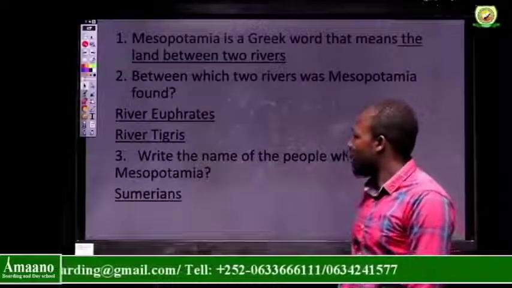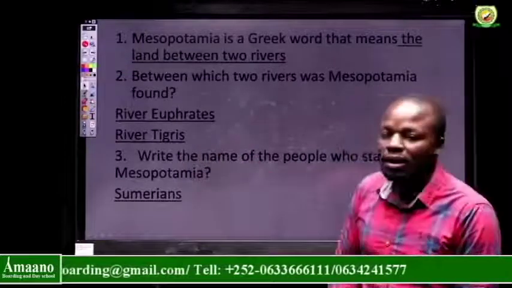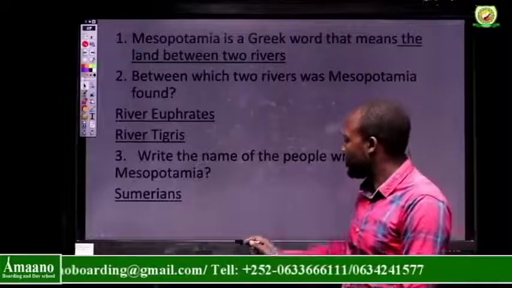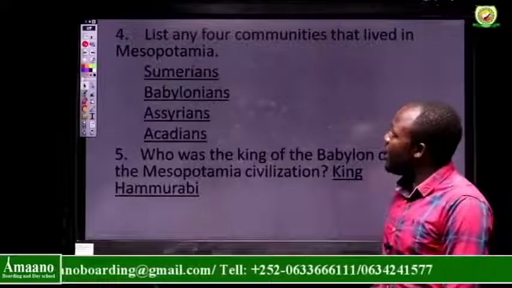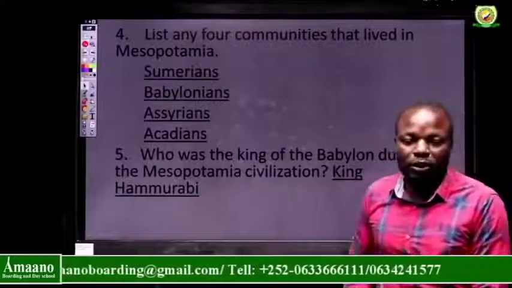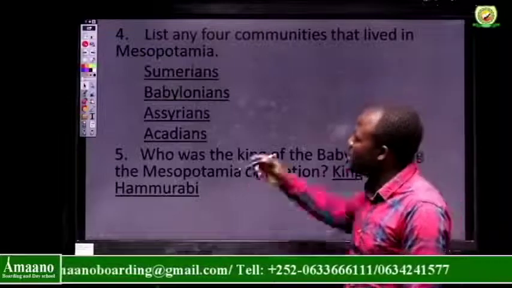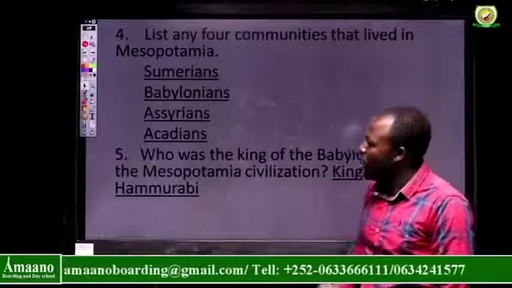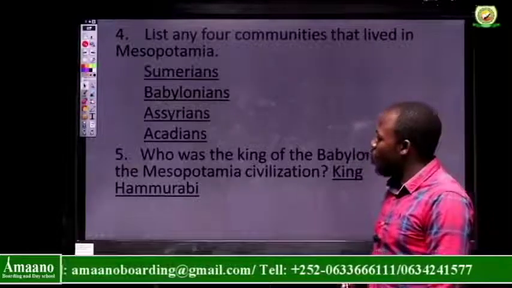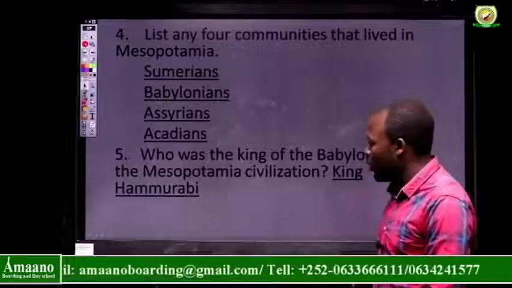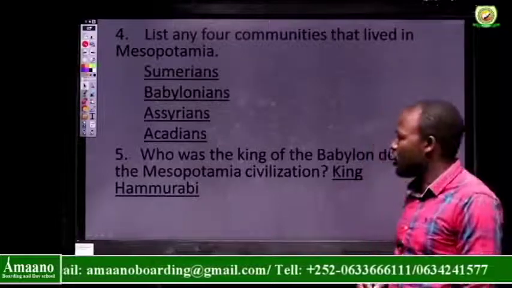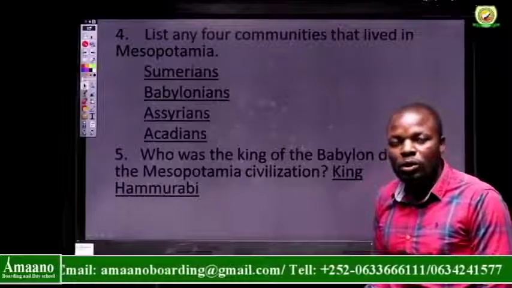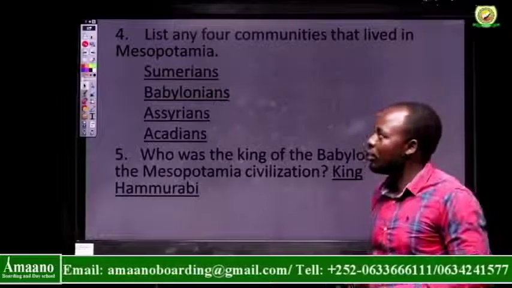Number 3, write the name of the people who started Mesopotamia, the Sumerians. Good. Next, list any 4 communities that lived in Mesopotamia. We already have discussed that. Sumerians, Babylonians, Assyrians, and Akkadians. Number 5, who was the king of Babylon during the Mesopotamia civilization? The answer is King Hammurabi, and we said that he was a very powerful and respected ruler.